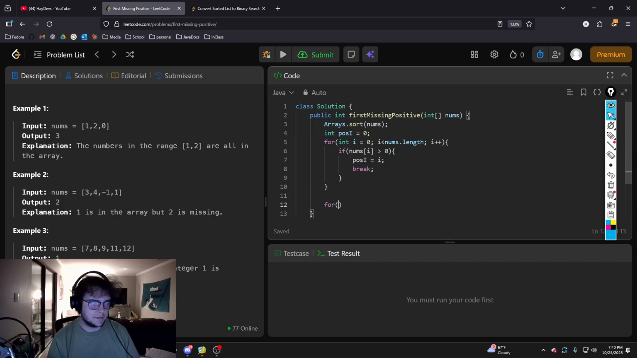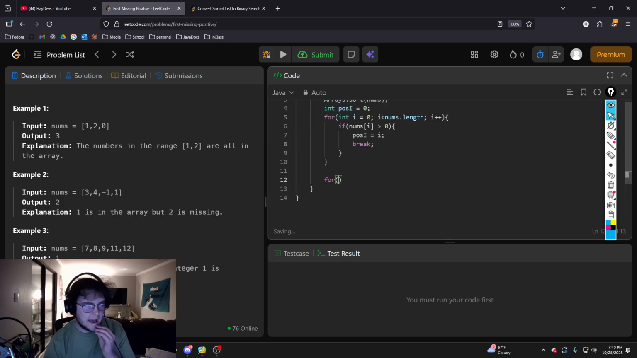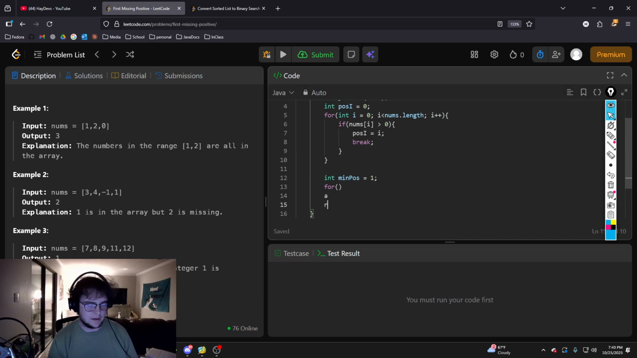And then the next thing we'll search for is the actual min positive. So we'll do int min positive is equal to 1, because 0 is not a positive, that's a non-negative and non-positive number. So we want to find positive numbers, and at the end we'll want to return our min positive. So return min positive.